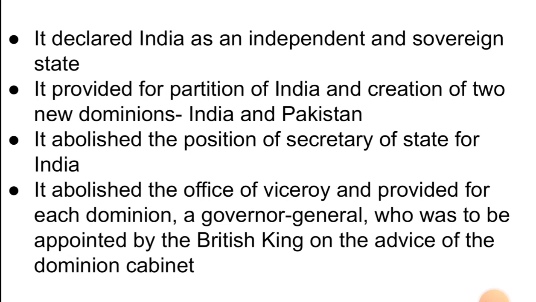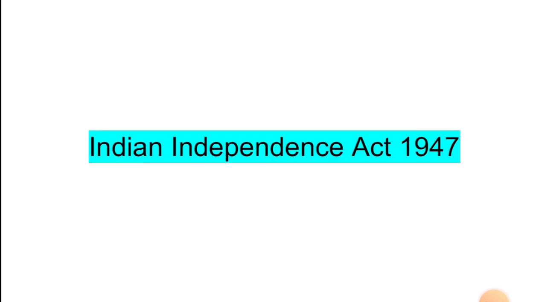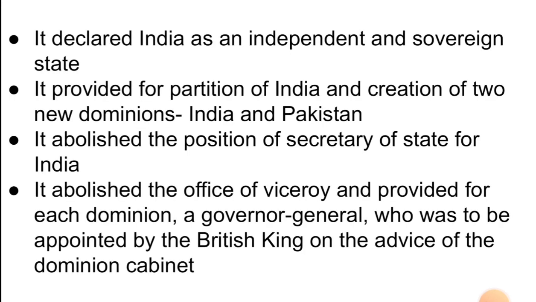In the Indian Independence Act of 1947, it declared India as an independent and sovereign state. It provided for partition of India and creation of two new dominions, India and Pakistan. It abolished the position of Secretary of State for India. It abolished the office of Viceroy and provided for each dominion a Governor General who was to be appointed by the British King on the advice of the Dominion Cabinet.